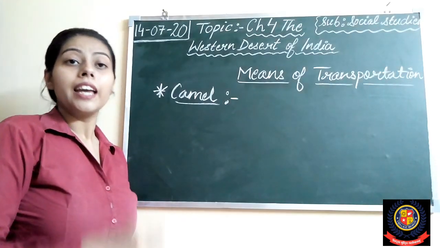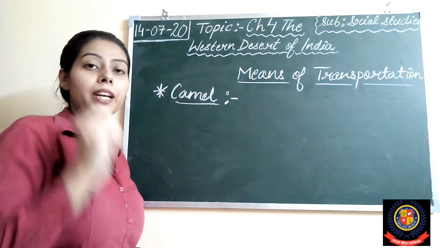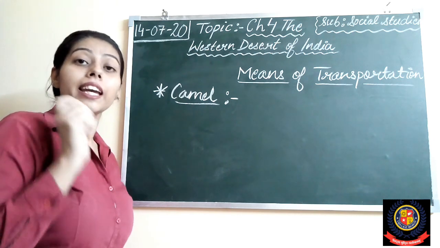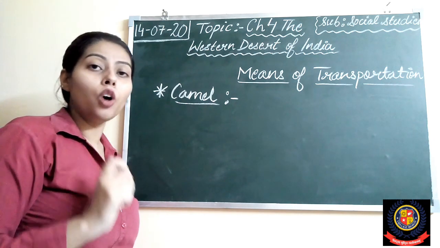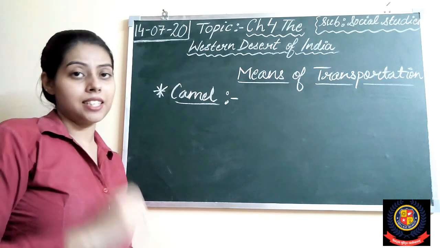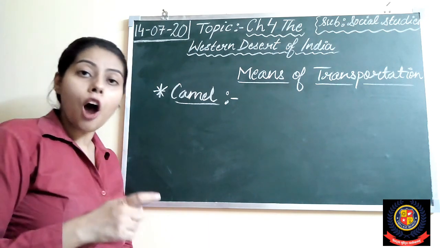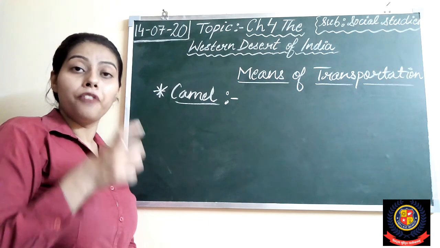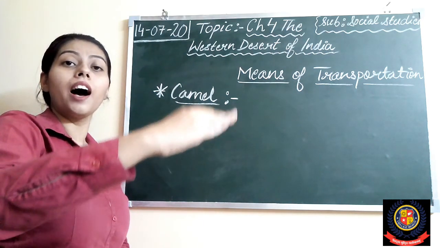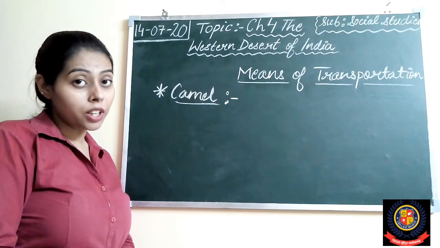Right students? Camel is the chief means of transportation in desert because it can live without food and water for many days. It has broad padded feet which allows it to move firmly on the sand. Right students?